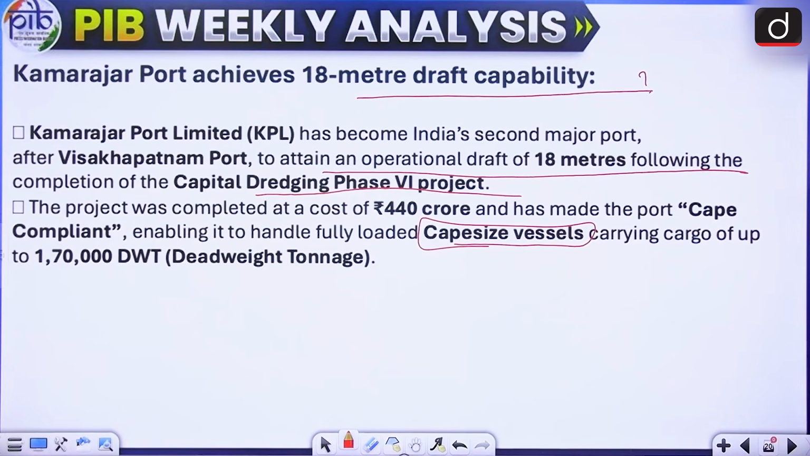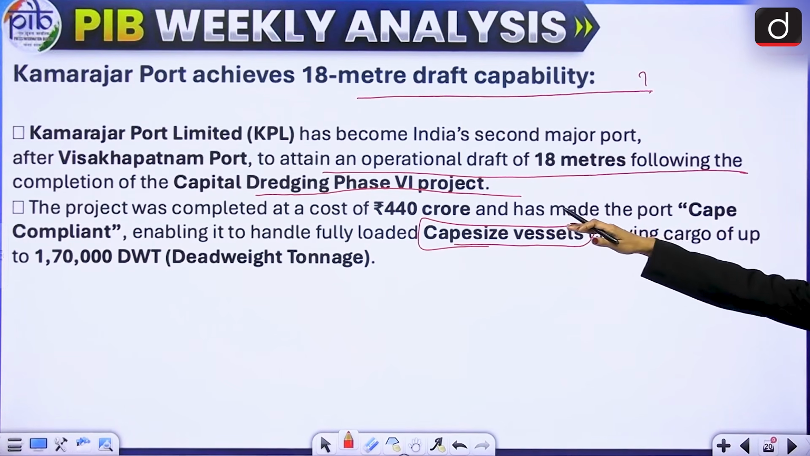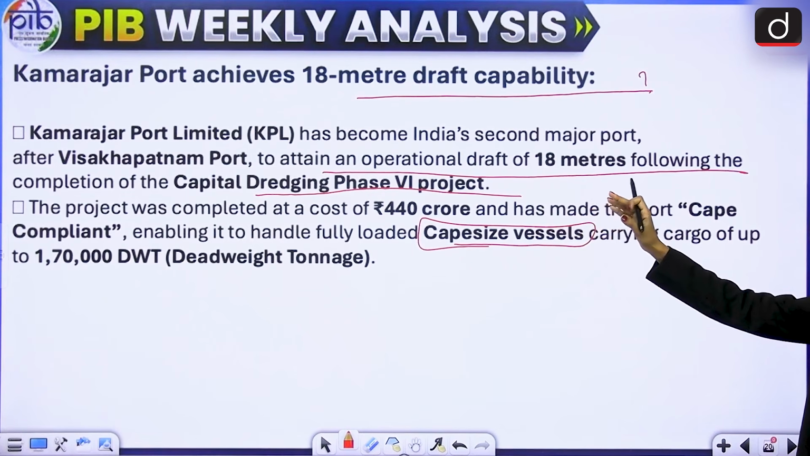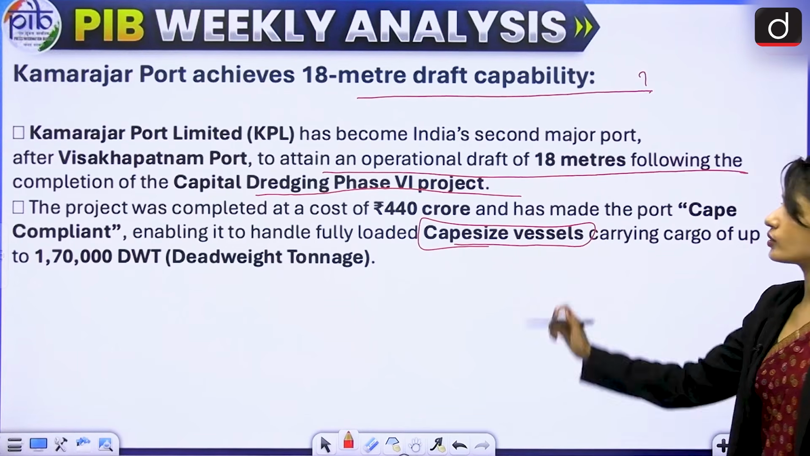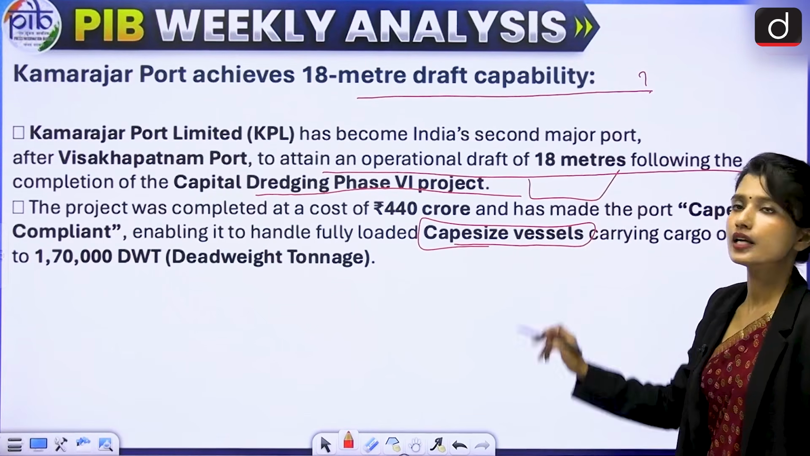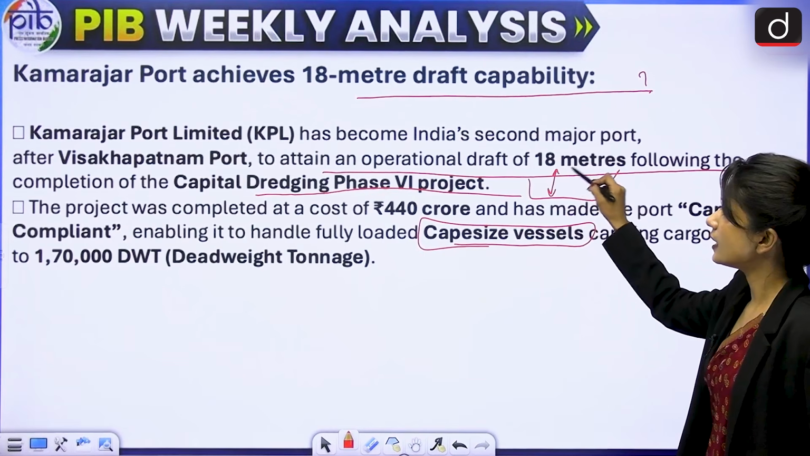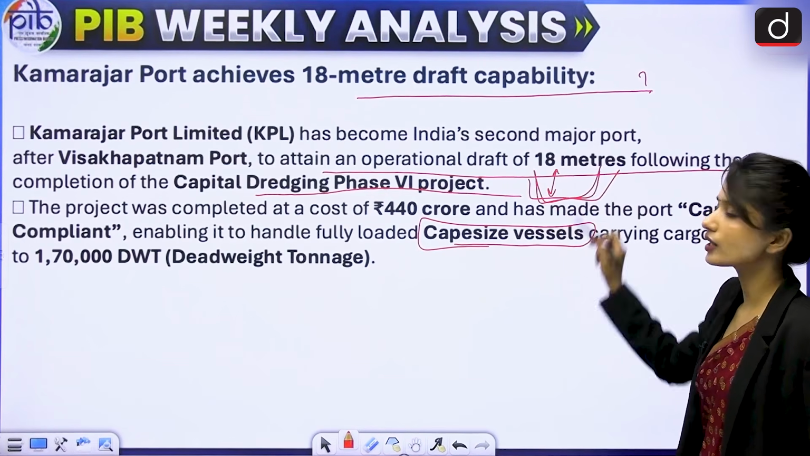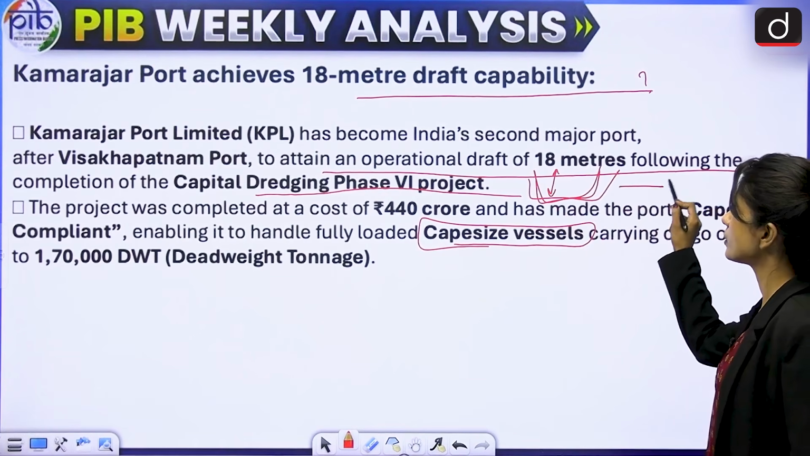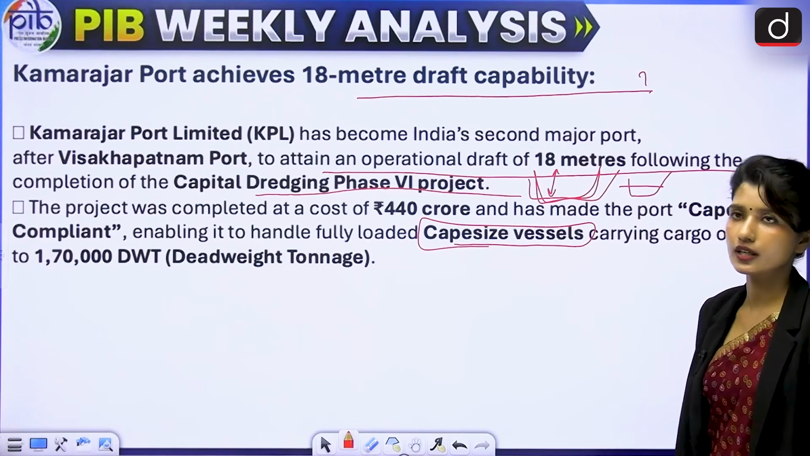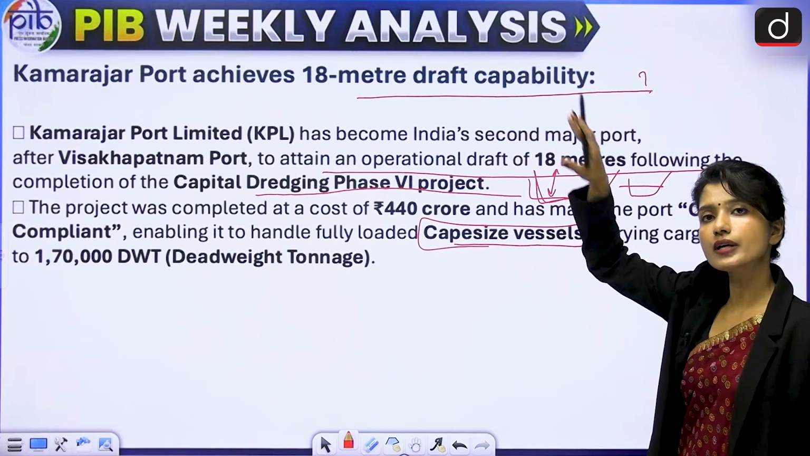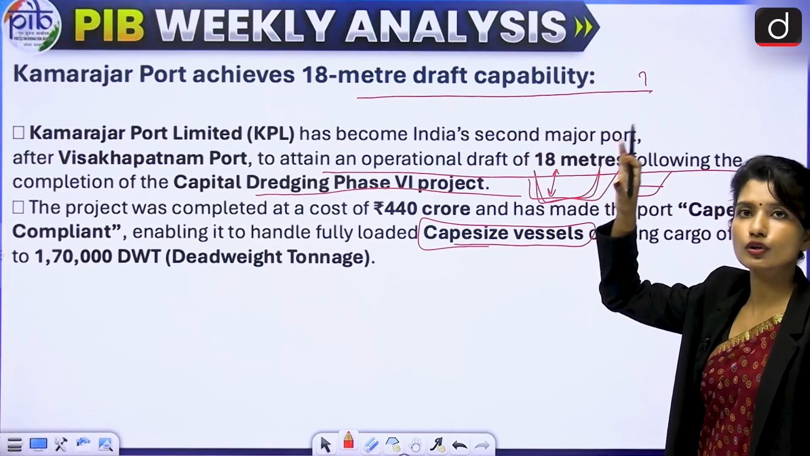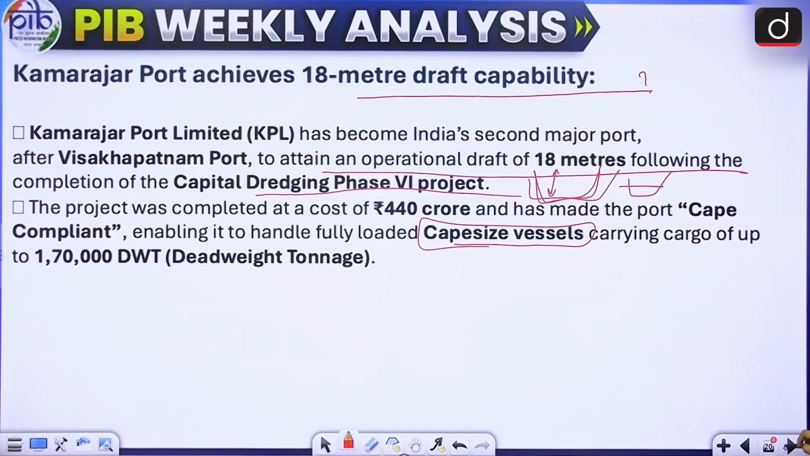If you want to understand what dredging is here, it says capital dredging phase 6 project. Dredging is when the sand, mud or sediments are removed from the seabed so that the depth can be increased. If the depth is high, bigger ships can dock themselves there. If the depth is lower, bigger ships won't be able to dock themselves there. So this is important because here there is 18-meter draft. That means very large vessels will be able to dock themselves here. Okay, next is